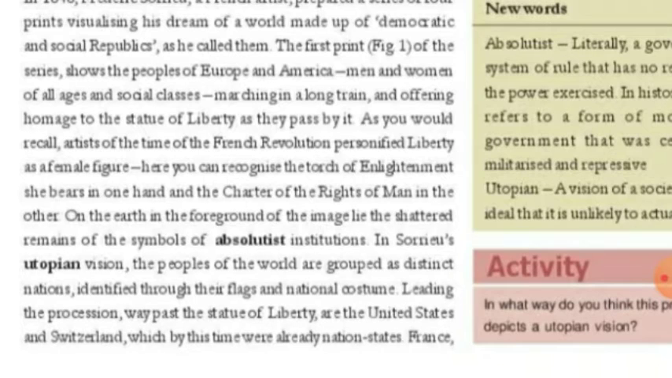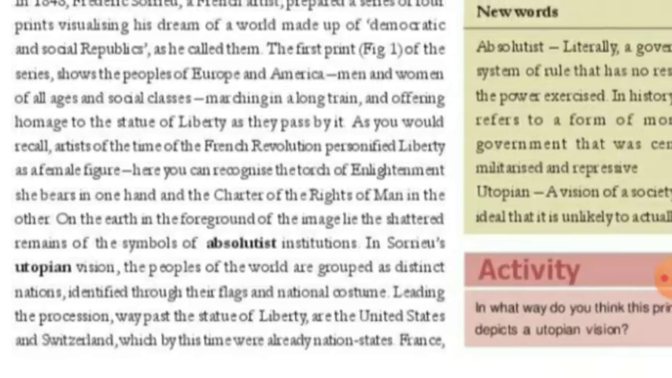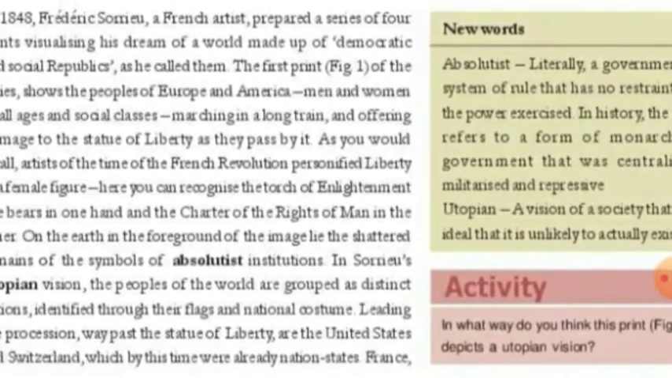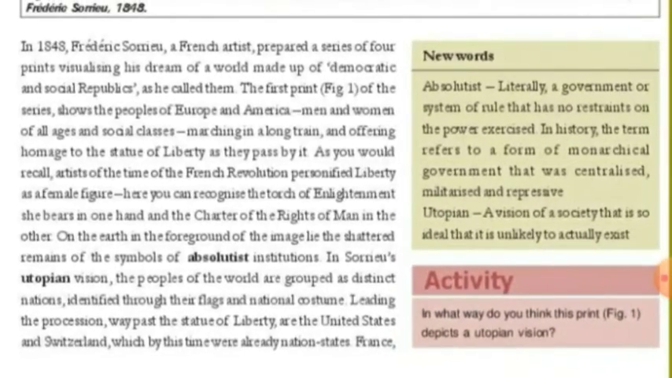On the earth, in the foreground of the image, lie the shattered remains of the symbols of absolutist institutions. Absolutist means a government that has its own system or rules with no restraint on the power exercised. It means the government has its own rules and regulations. They take decisions by themselves. This term refers to a form of monarchical government that was centralized, militarized, and repressive.